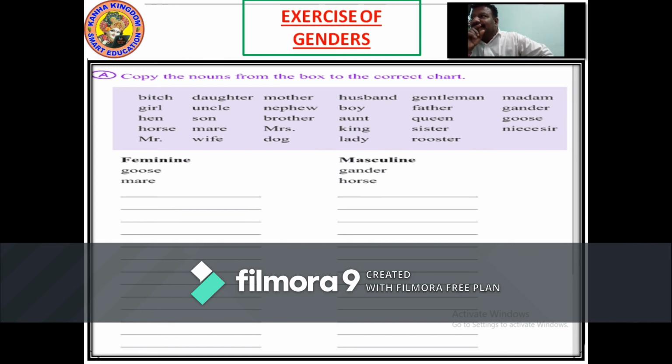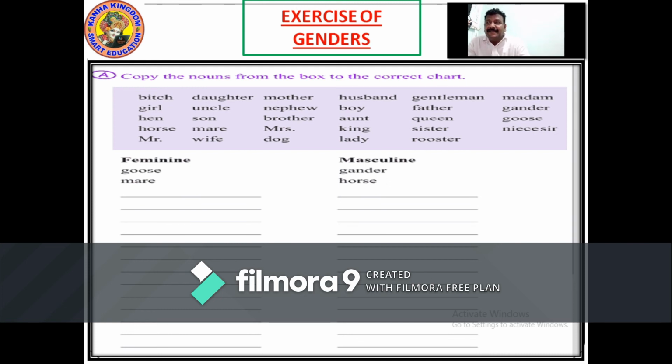Niece, sir, that was niece, sir. It is masculine. Mr masculine. Wife is feminine. Dog masculine. Lady is feminine. So now I'll repeat.